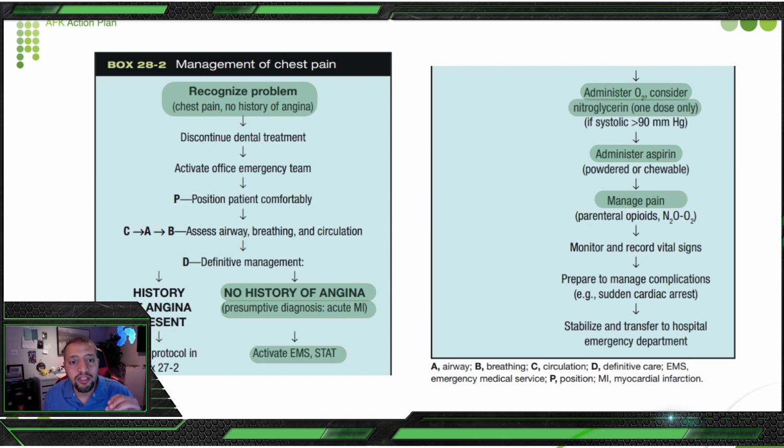Nitroglycerin depends on the systolic pressure, and with chewable aspirin your patient might have some allergy to aspirin, so how are you going to deal with him? So this is one point: there is no contraindication for oxygen.